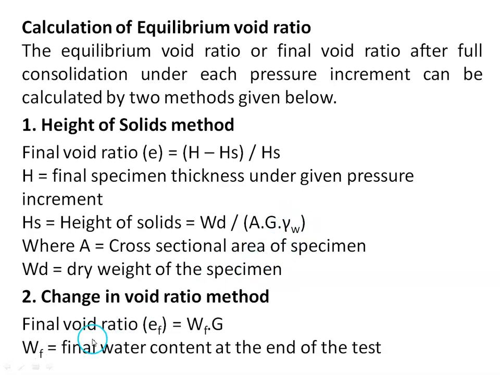A is the cross sectional area of the specimen and gamma w is the unit weight of water. This is one method. We can also find it using the change in void ratio method. We know that S e = w G. At the end of the test, because the soil is fully saturated, the degree of saturation will be 1. So e = w G. By finding the final water content at the end of the test, we can find the final void ratio.